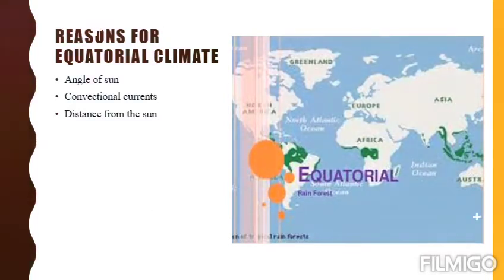Convection currents, that is how the convection currents are responsible for the equatorial climate. The cooling due to convection currents which form the clouds continues during the day, causing rainfall yearly and every day. And then the last part is how the constant high temperature and frequent convectional rainfall are responsible for the lack of seasons during the year.